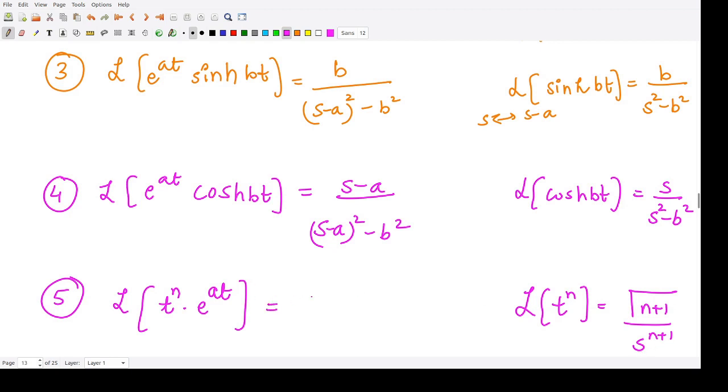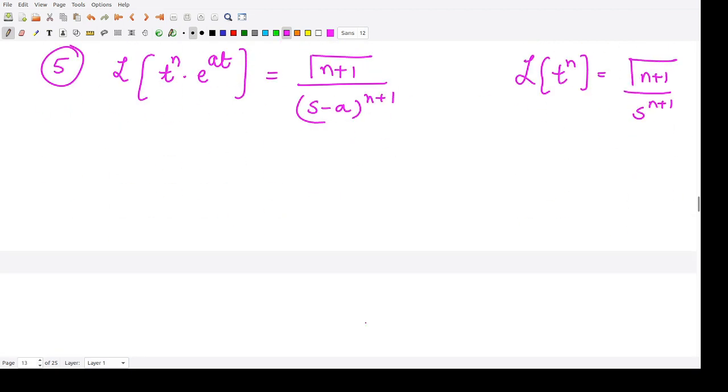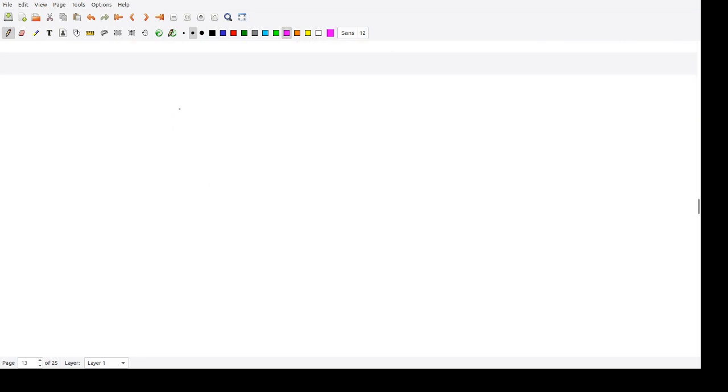So this term now becomes gamma of n plus 1, because this is constant, it will remain as such. So in place of s, we will now write s minus a raised to power n plus 1. So these are certain formulas that we got from here. So now let us see one question. So the question says, find the Laplace transform of e to the power minus 2t cos square t.